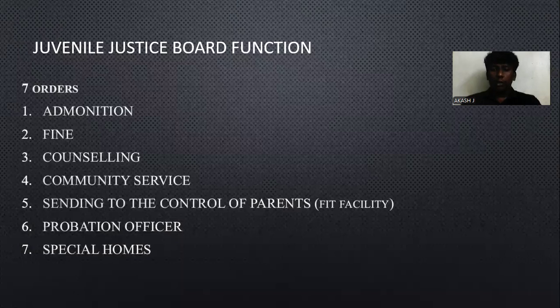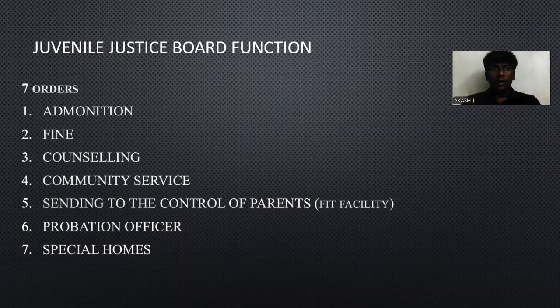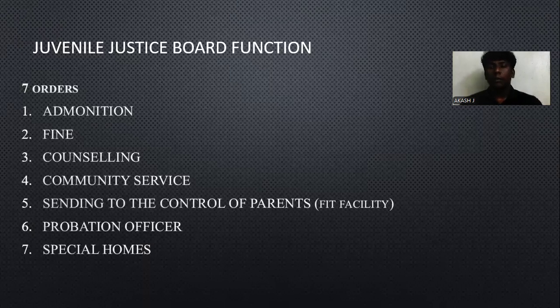First, the admonition process is very important. Admonition is nothing but if a juvenile has committed an offense unknowingly or for the first time, the principal magistrate will leave the child free by giving admonition. That means he needs to apologize to the society, and he needs to know that first of all he has done a crime, so he apologizes and is left completely.